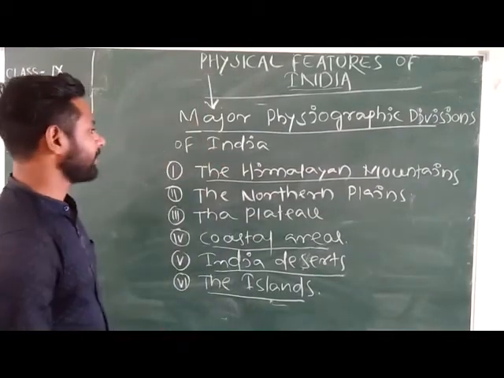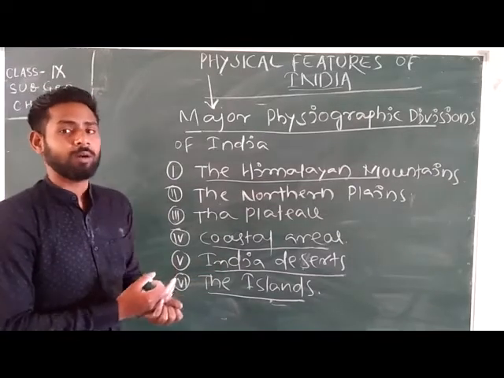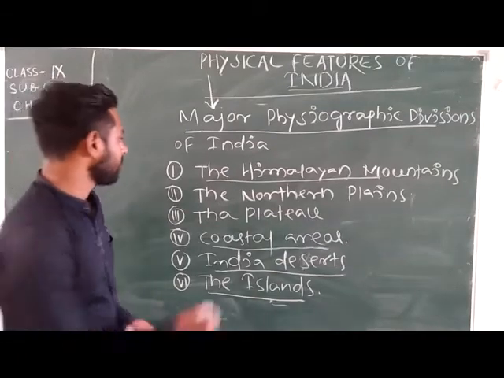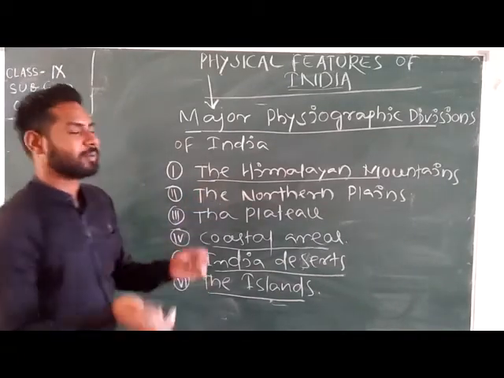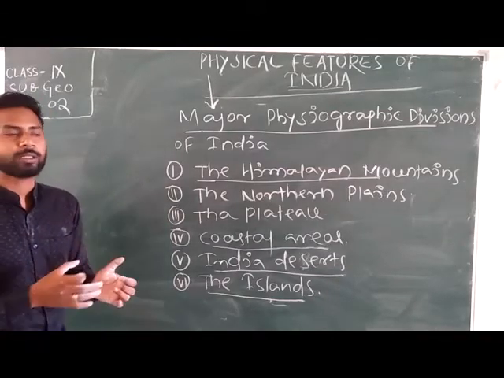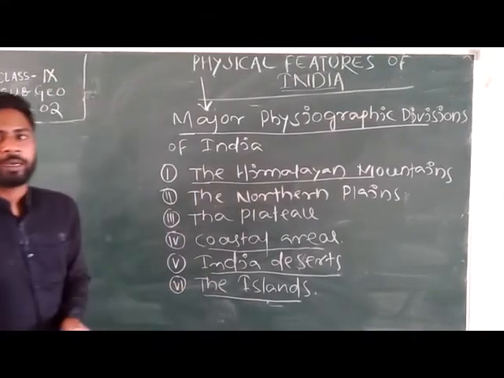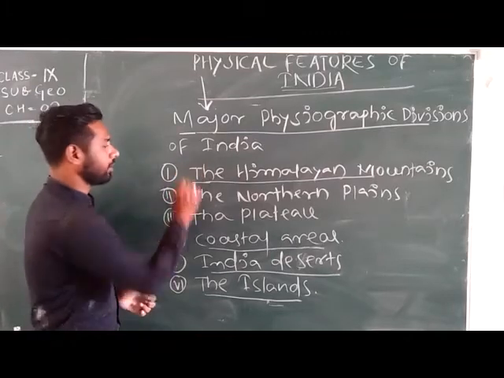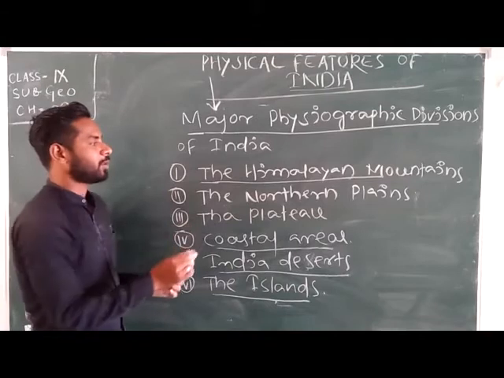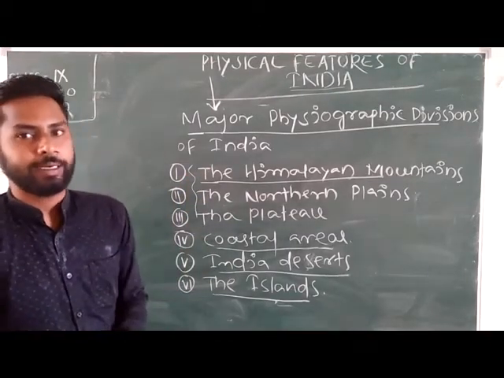So these are the 6 major physiographic divisions, and also the physical features of India. Got it? So now the question is how these areas are formed, or what is the formation procedure of these physiographic divisions. One more question here is how these areas play a role as relief features to India.